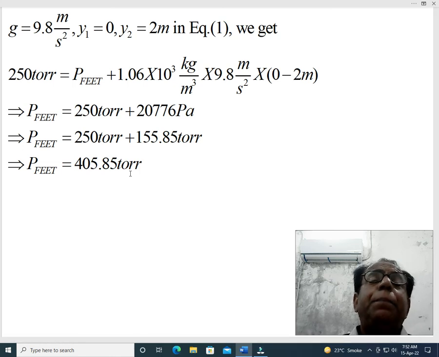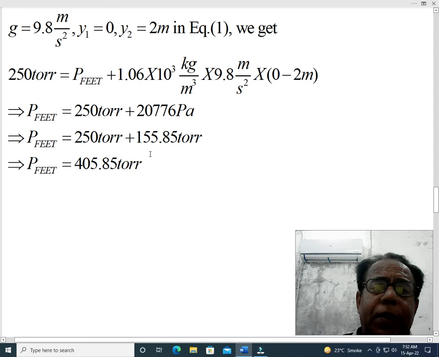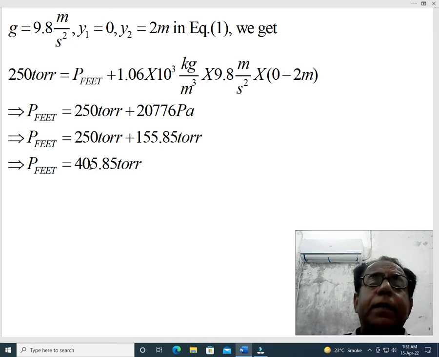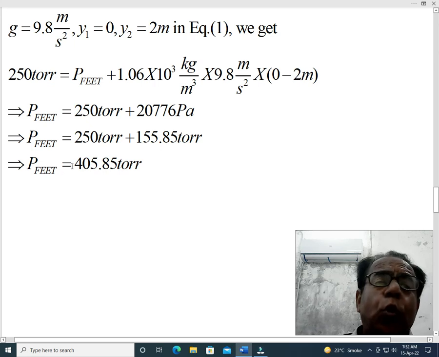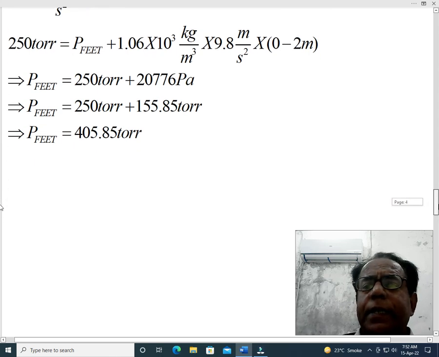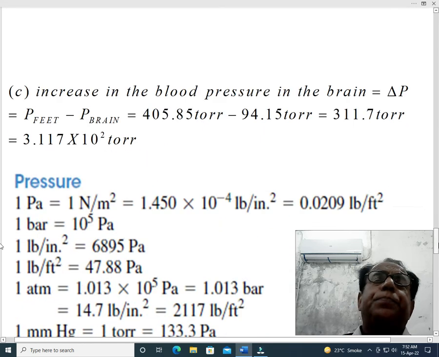However, it is a matter of discussion that we can convert this value into different forms. Dear students, we can write it as 40.585 into 10 raised to the power 1 torr, or 4.0585 into 10 raised to the power 2 torr, or 0.40585 into 10 raised to the power 3 torr. This is just a matter of discussion, not a compulsory matter.